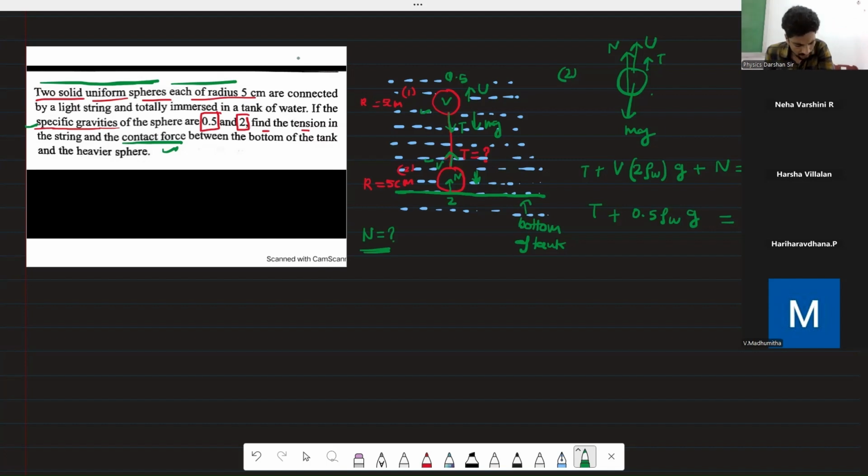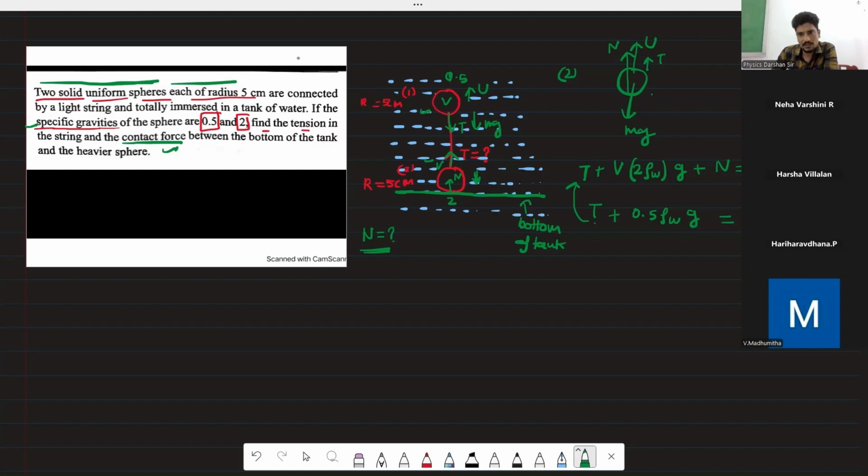So children, if you put the values, value of T here and value of T here, both are the same. Put the value of T in this.